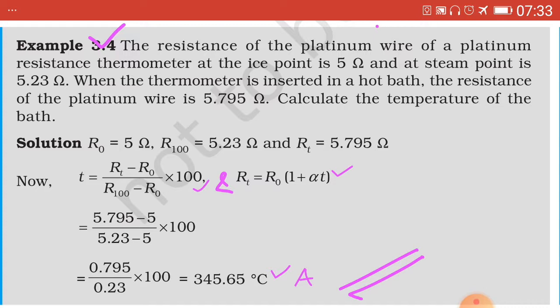On final simplification this gives 345.65 degree Celsius. So therefore the temperature of the bath, denoted by small t, equals 345.65 degree Celsius, which is the final answer. And that's all for today.